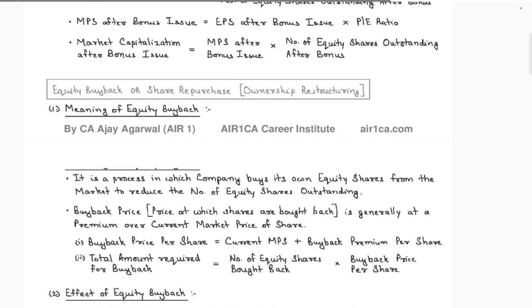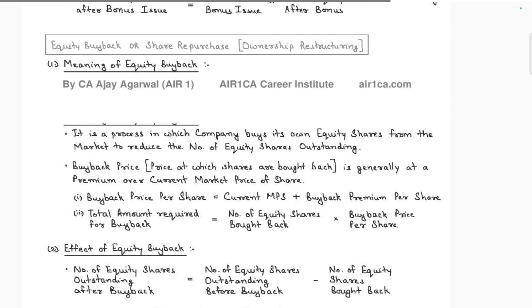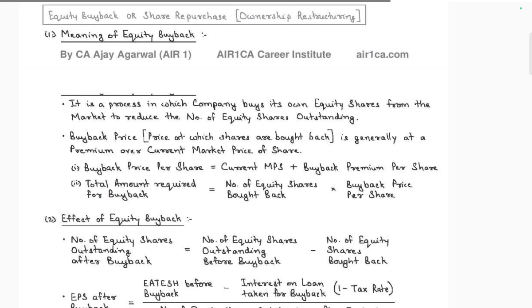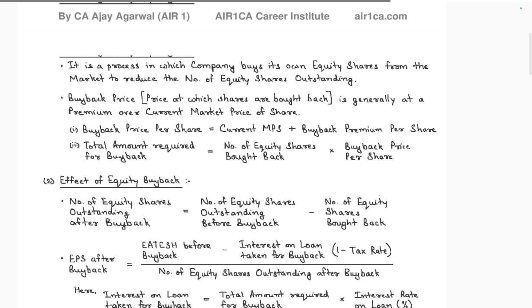Equity buyback or share repurchase, an ownership restructuring. The meaning of equity buyback: it is the process in which the company buys back its own equity shares from the market, to reduce the number of equity shares outstanding.